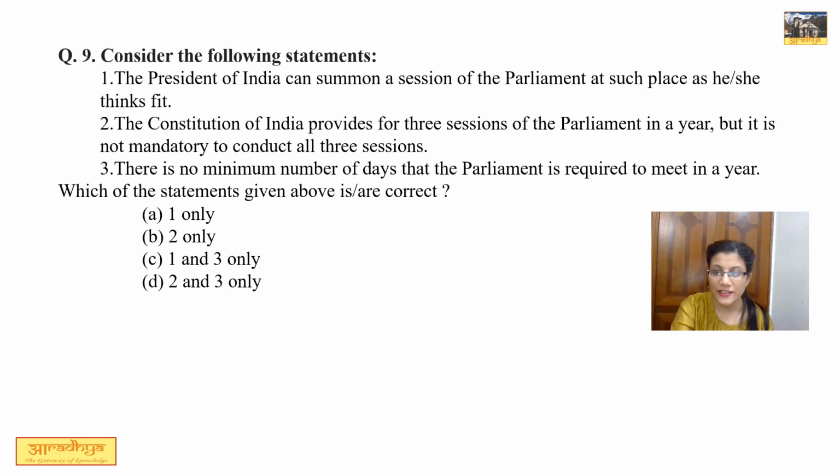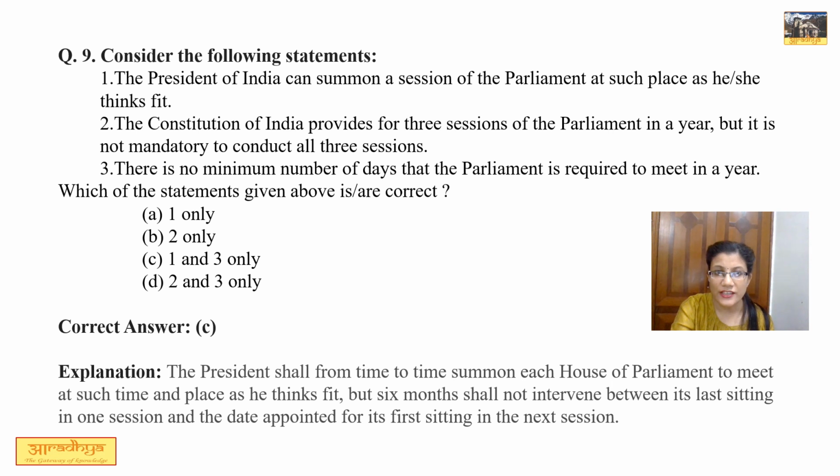Question number 9. Consider the following statements. Number 1. The President of India can summon a session of Parliament at such place as he or she thinks fit. Now this statement is correct because the President shall from time to time summon each house of Parliament at such time and place as he thinks fit. The second statement says the Constitution of India provides for 3 sessions of Parliament in a year, but it is not mandatory to conduct all the 3 sessions. This statement is not correct. Statement number 3, there is no minimum number of days that Parliament is required to meet in a year. This statement is correct, but of course between 2 sessions of Parliament at least a 6-month gap needs to be there. So option C is correct.